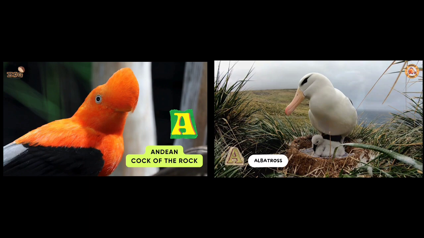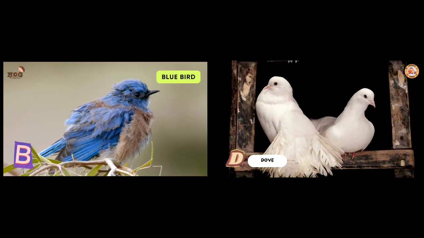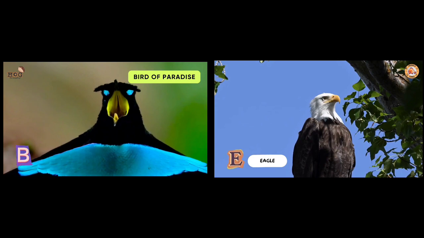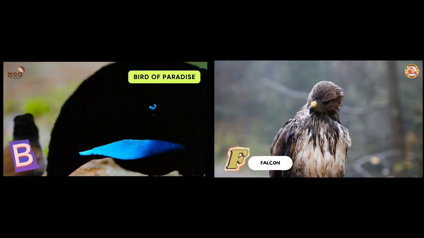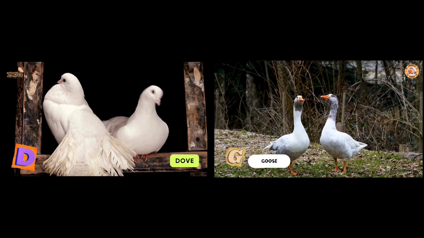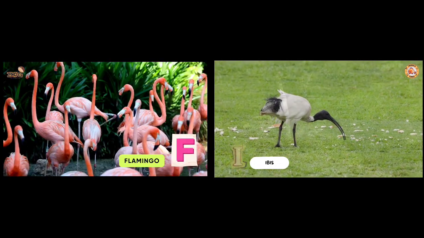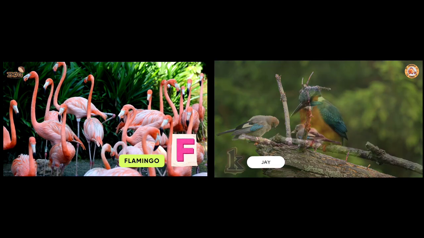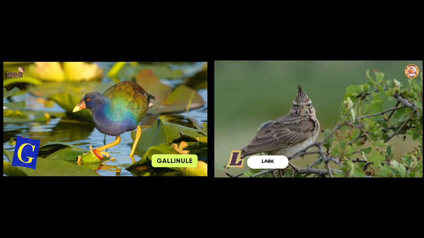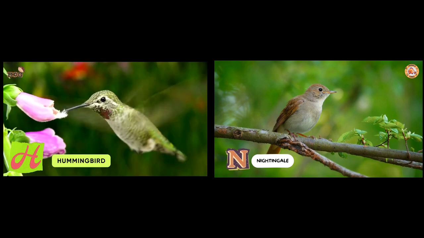A is for albatross, B is for blue jay, C is for cardinal, D is for dove, E is for eagle, F is for falcon, G is for goose, D is for dove, H is for hummingbird, I is for ibis, J is for jay, K is for kingfisher, L is for lark, M is for magpie, N is for nightingale,